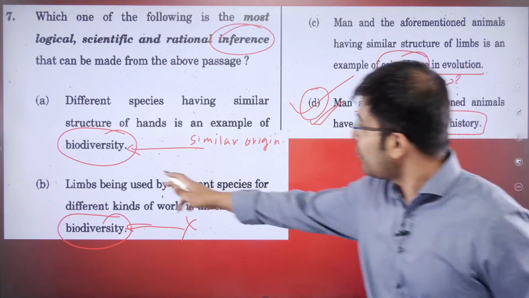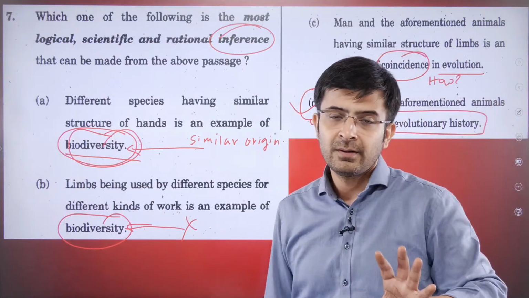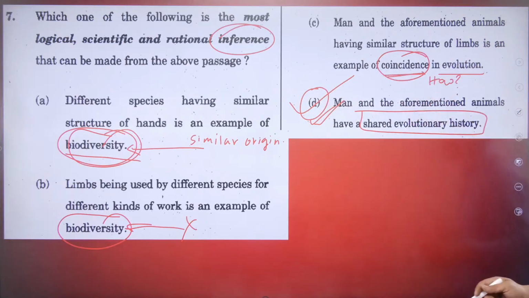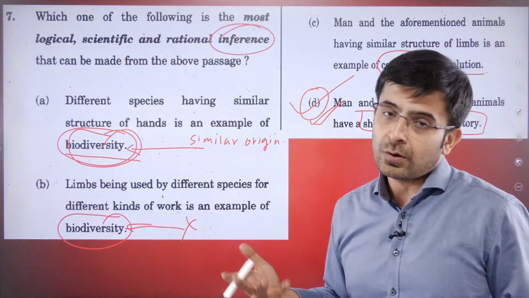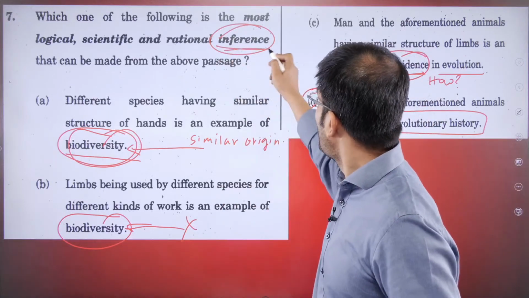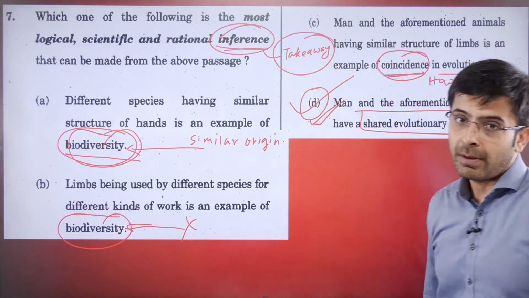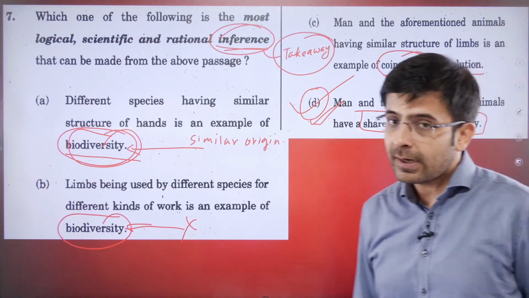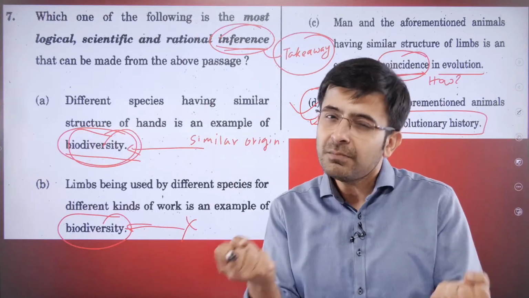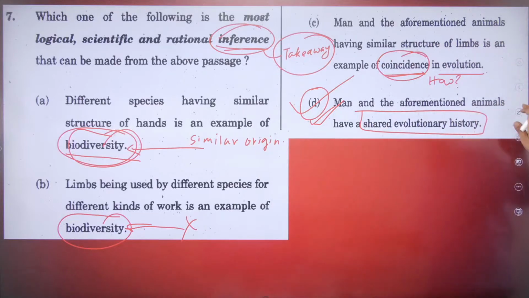Yes, this will be discounted because of these particular words. Biodiversity has no connotation here. It's not even talking about biodiversity. And obviously coincidence or happenstance is not known in the passage, so why should I assume it on my own? It's only asking me to infer. What's your takeaway? What's your primary understanding of the passage? My primary understanding is that the author is hinting that man, along with whatever list of animals, have some sort of similar origin story somewhere at least. Okay, clear? Let's move forward.